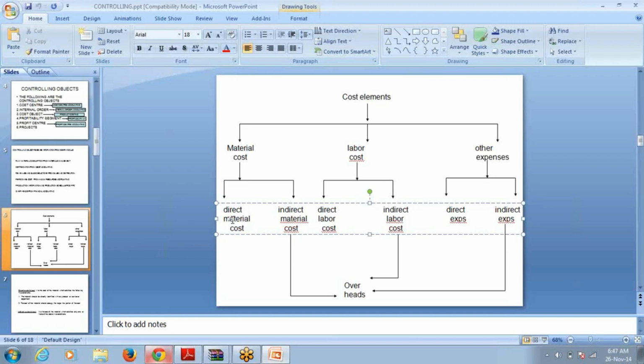But if you concentrate on the cost of nuts and bolts, how many nuts and bolts can you reduce at the most? One nut or one bolt. If you reduce more than that, it will not stay on the ground. So in that case, the cost of analysis is more than the benefit of analysis.